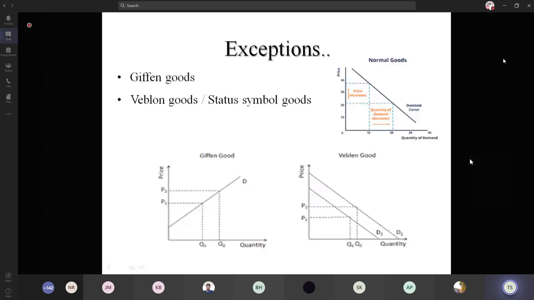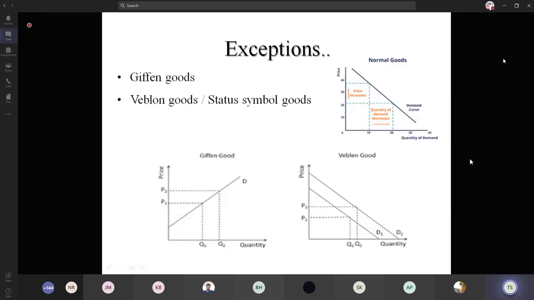All the given commodities have the upward sloping curve, which is exceptional. When the price increases, the quantity demanded also increases. This was analyzed by Sir Robert Giffen, so these kinds of goods are named after him as Giffen goods or Giffen commodities.